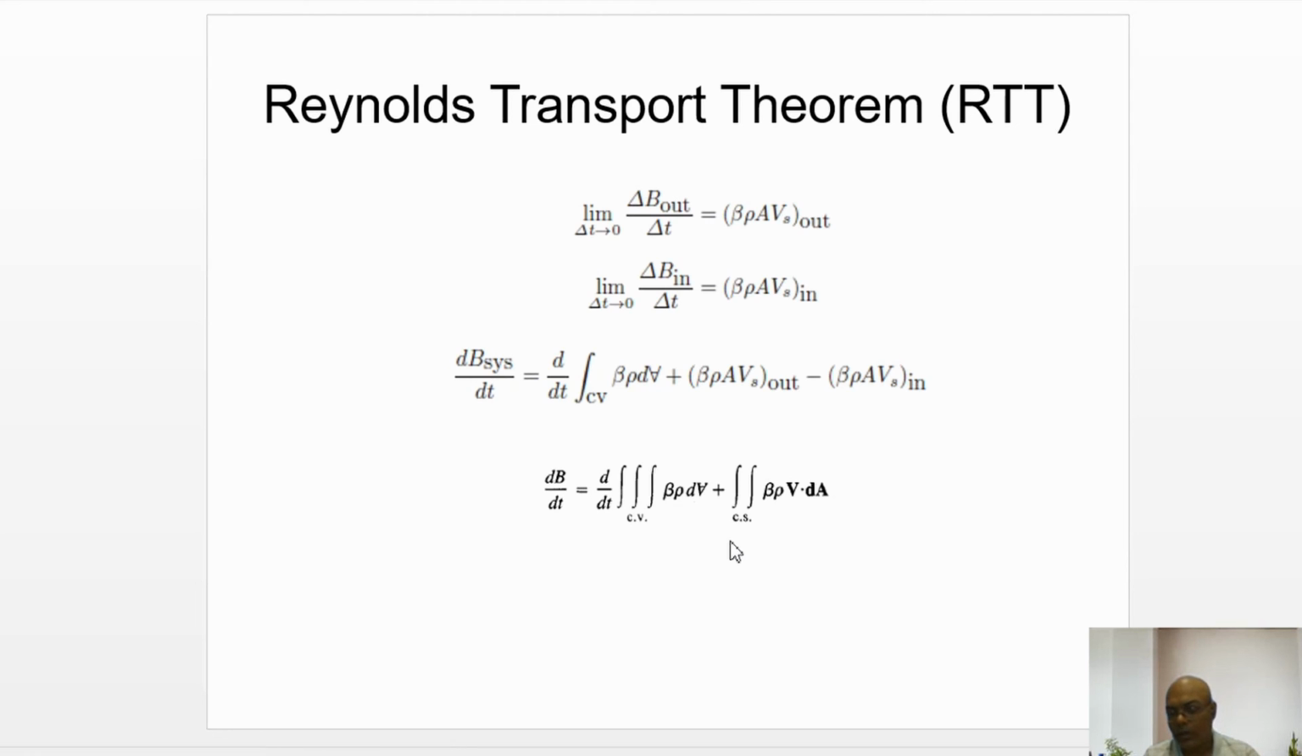So in the next class we will apply the Reynolds transport theorem for the continuity equation, which becomes ds by dt is equal to I minus Q. Okay, ds by dt is equal to I minus Q. So we'll apply it to one phenomenon in the next class.